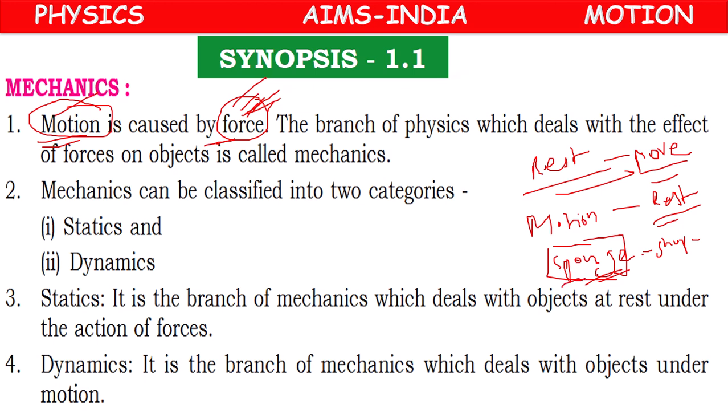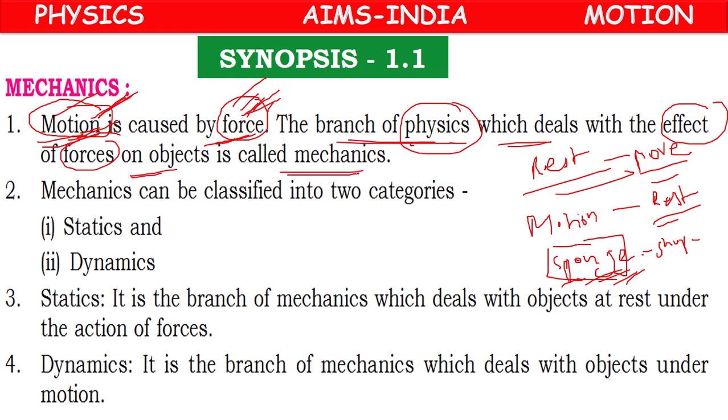Like that, so many effects may happen. In that, motion is also one kind of effect caused by the force. So the branch of physics which deals with the effect of force on objects, particularly regarding motion, is called mechanics.